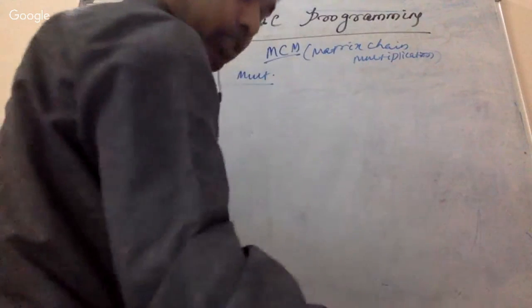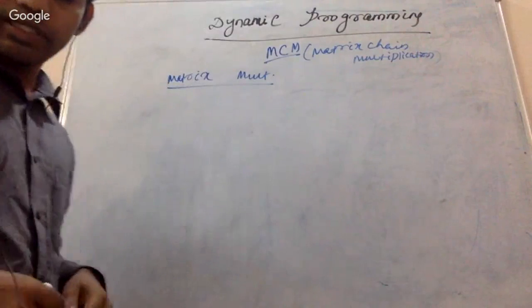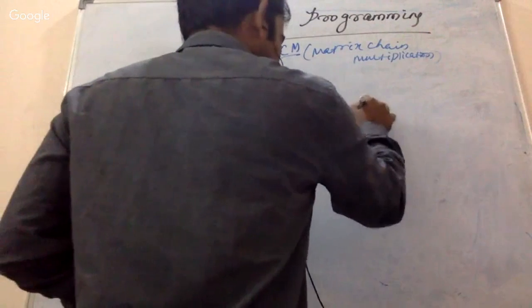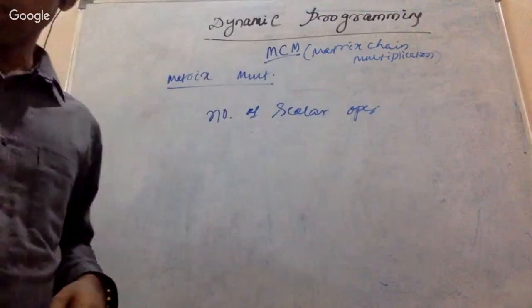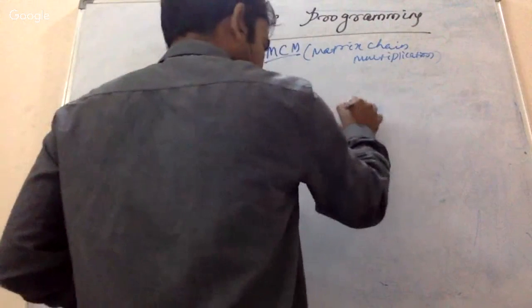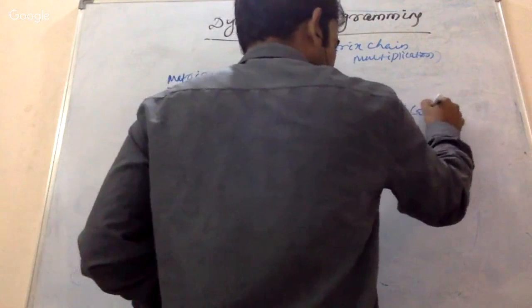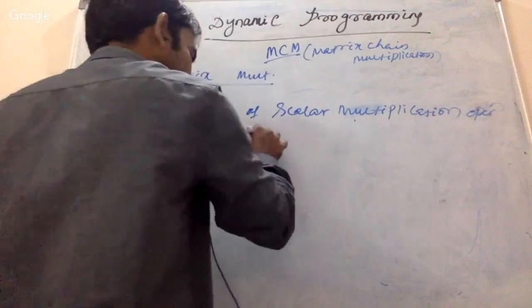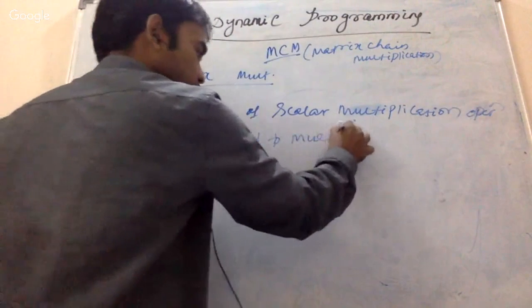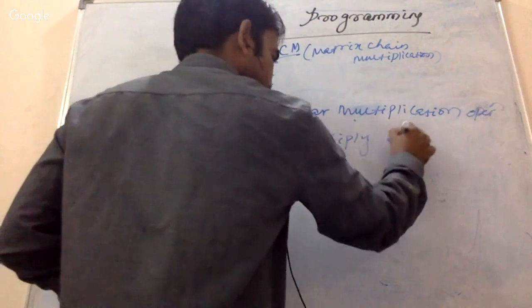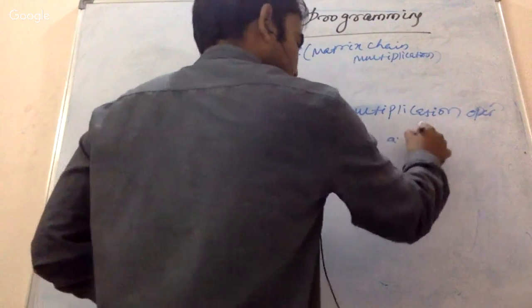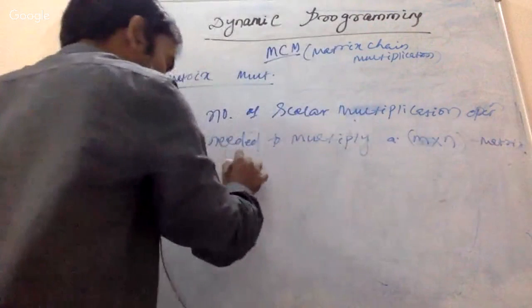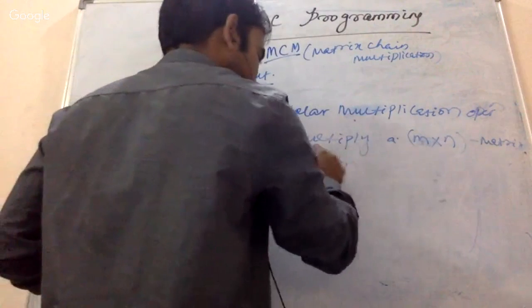Number of scalar multiplication operations needed to multiply an m cross n matrix to an n cross p matrix.